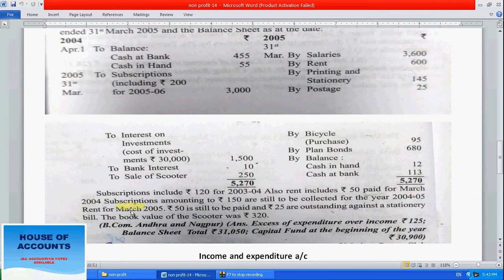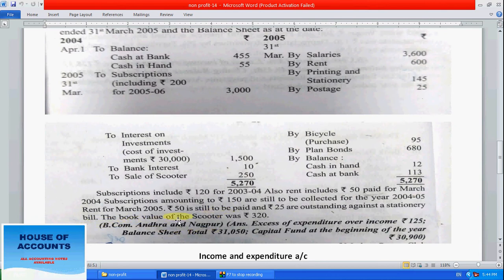Subscription amounting to rupees 150 is still to be collected for the year 2004-05, meaning the present year subscription is pending, so we have to receive it. Rent for March 2005, rupees 50, is still to be paid, as outstanding rent, and rupees 25 are outstanding against stationery and bill. So we have stationery and bill outstanding.